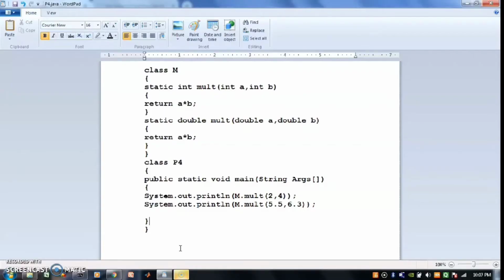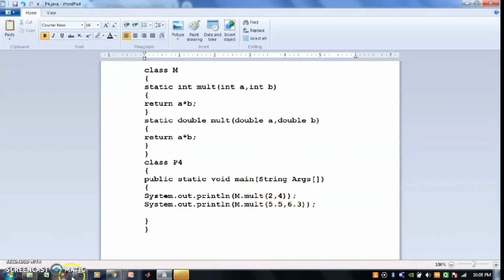Now we discuss one example of compile time polymorphism that we already discussed theoretically. Here you can see class M, then a multiply function with two parameters which are of integer type, and the return type is also integer. Then the next multiply function has return type double and two parameters of double type. In the main function, the first call to multiply will call the first multiply method because the parameters are of integer type, and the second call to multiply calls the second multiply function, which has double type parameters.